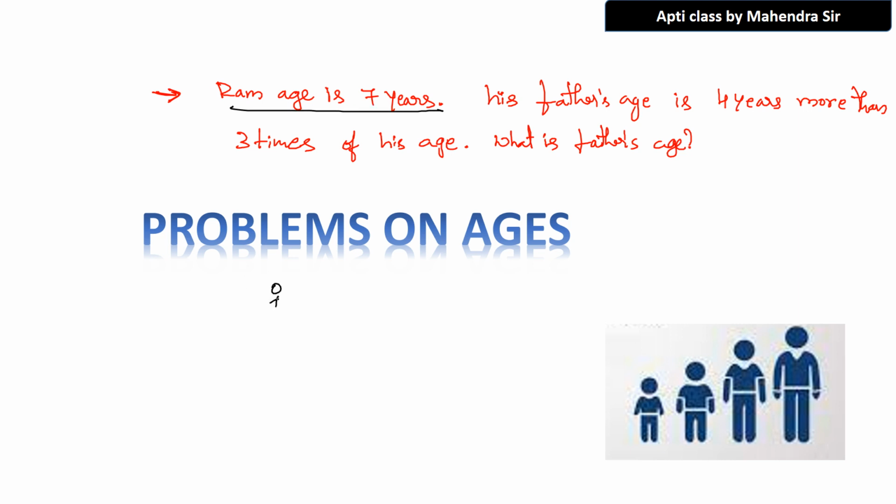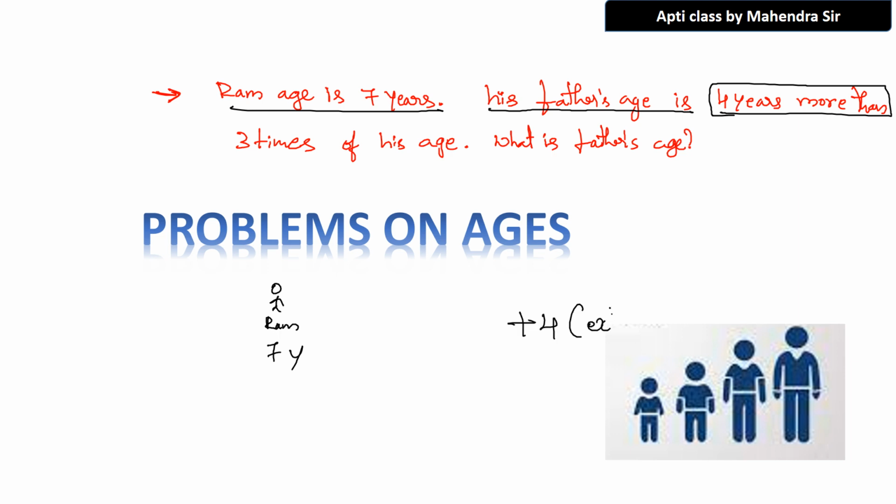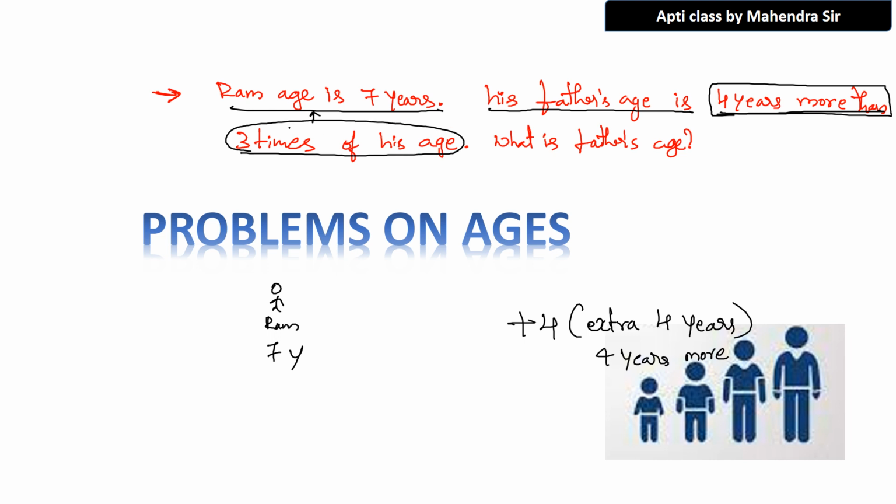His father's age is 4 years more than, that means extra 4 years, plus 4. 4 years more than 3 times of his age. 3 times of whose age? 3 times of Ram's age.